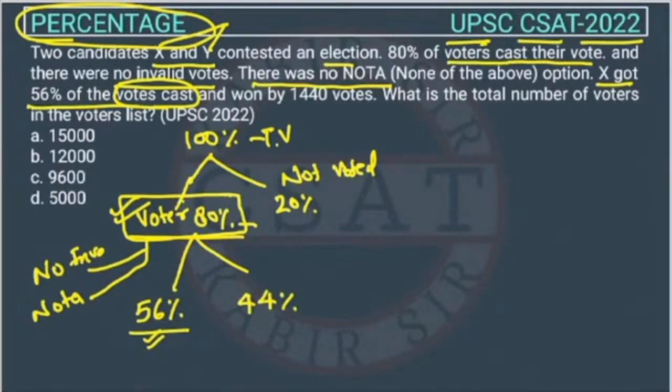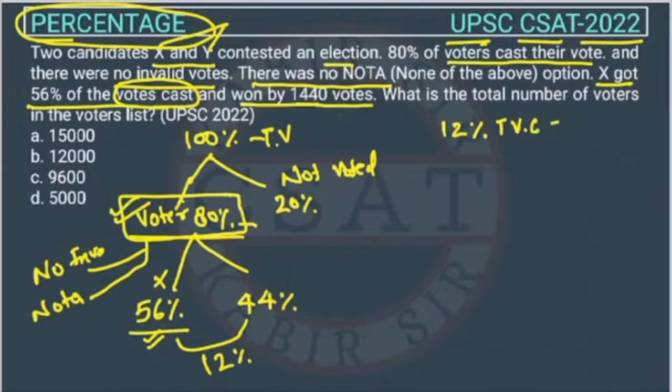Now what is given? X is getting 56% of the votes cast and won by 1440 votes, right? So he is winning by 1440 votes. So what is the difference here? The difference here is we will subtract, 56 minus 44. So this will be 12, right? So they have given that X is winning by 12% of the votes cast, and it is given that 12% of total votes cast is equal to 1440, right?